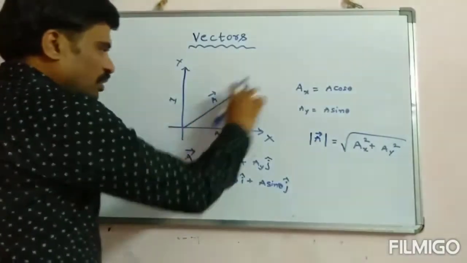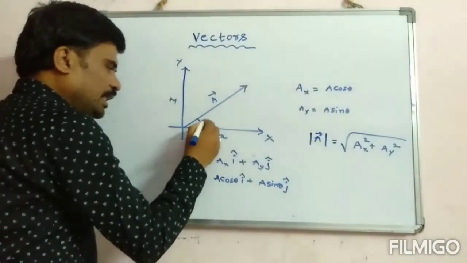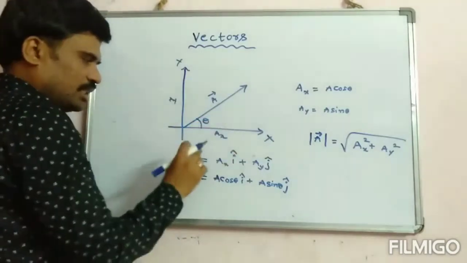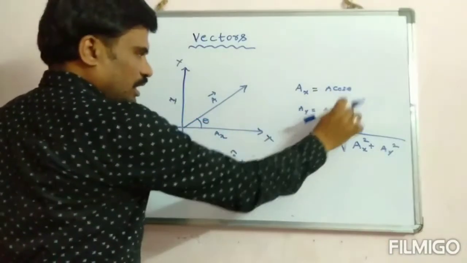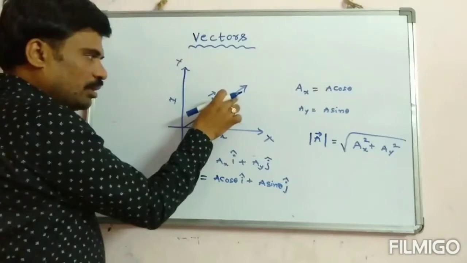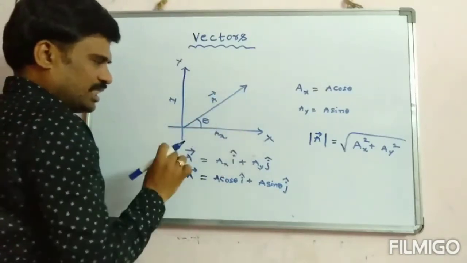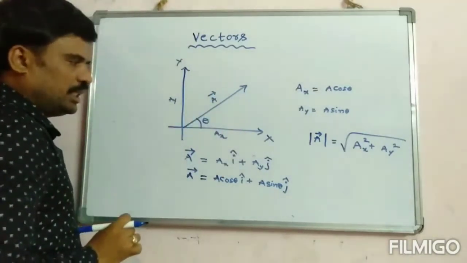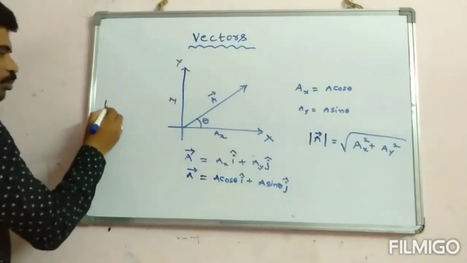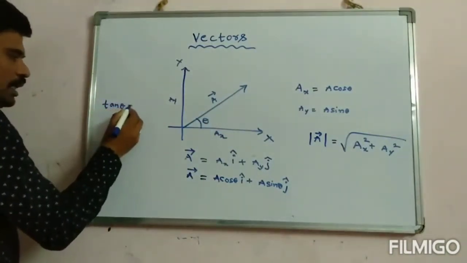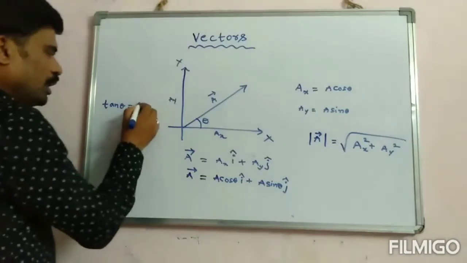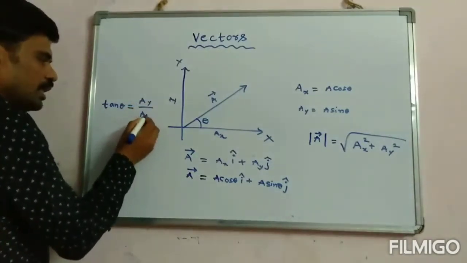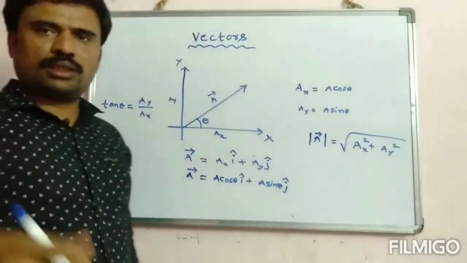Right. Now this vector is making some angle theta with the x-axis, let us suppose. Theta is nothing but the angle the vector makes with the x-axis. How can we find this theta? By a simple formula, tan theta equals Ay by Ax. Right? Yes.